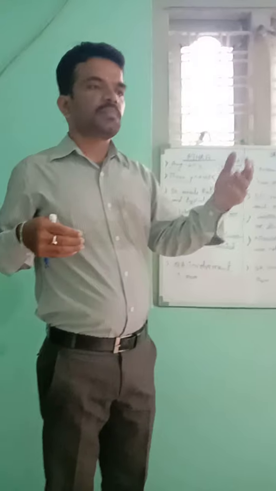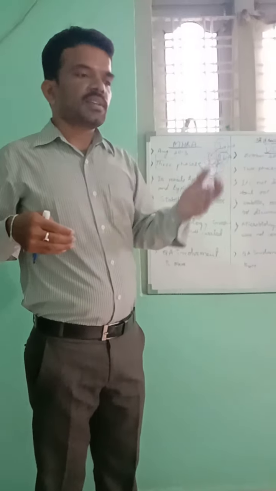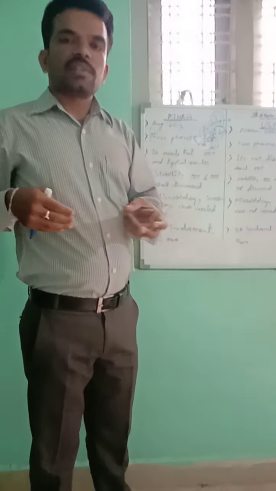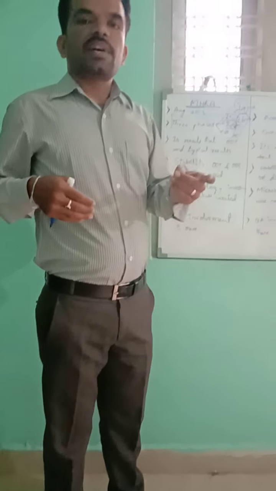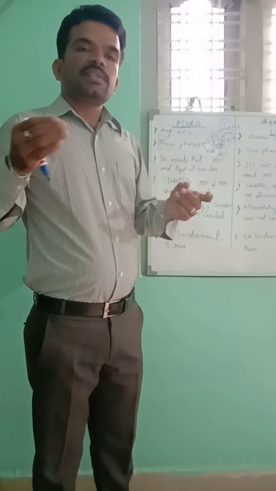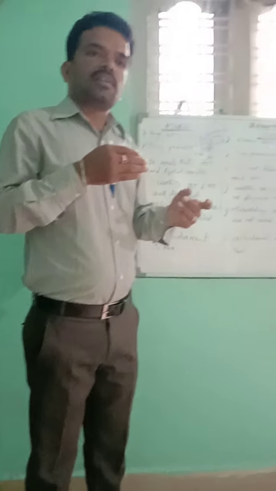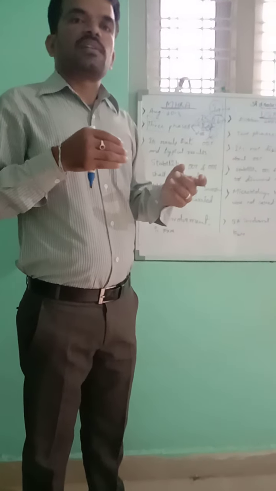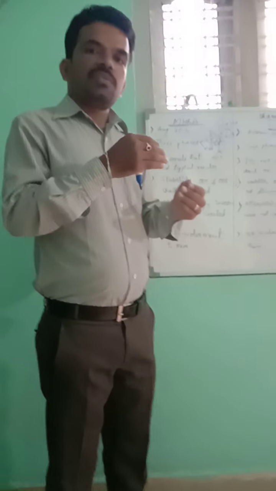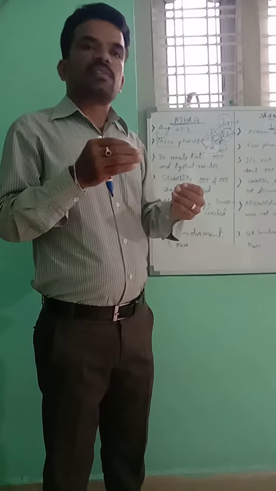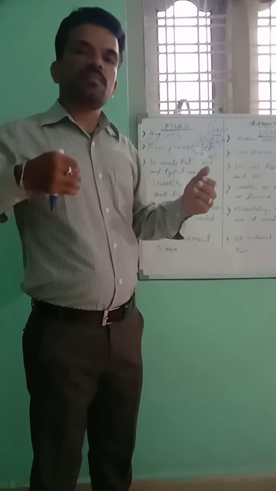We have to interrogate the analyst. What precautions has he taken? What glassware has he used? What method has he used? Which instrument has he used? Is the instrument in calibration, within the calibration duration? What standards has he used? Are they incorrect or not? We have to verify all things step by step.